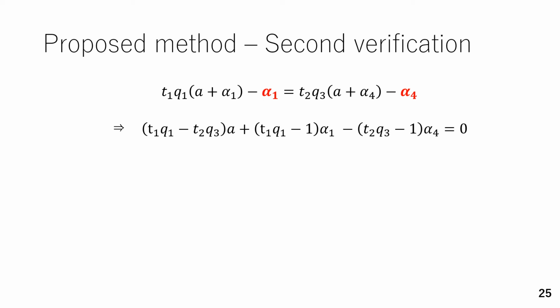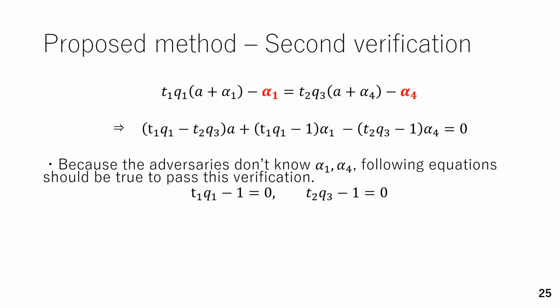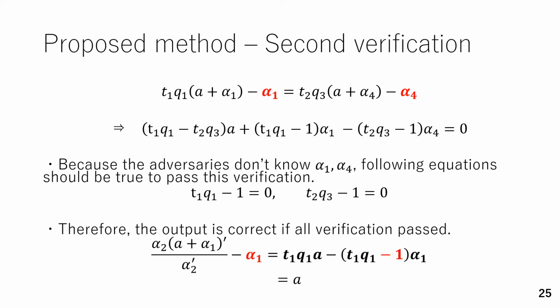Because the adversaries don't know alpha 1 and alpha 4, we can see this equation as an identity regarding alpha 1 and alpha 4. So, if the adversary wants to pass the verification intentionally, at least these two equations should be true. Therefore, if the verification passes, the two outputs become the same and they are correct.